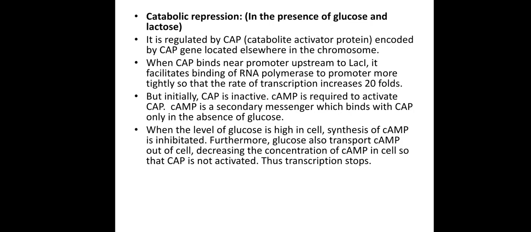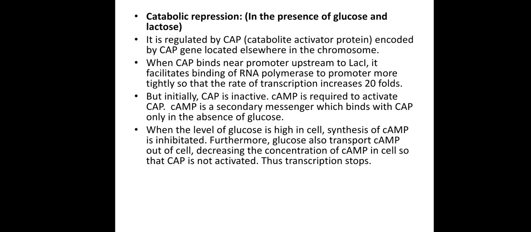Whenever CAP binds near the promoter upstream of LAC-I, it facilitates the tighter binding of RNA polymerase to the promoter, so that the rate of transcription increases 20-fold. This means it is an activator of the transcription process.